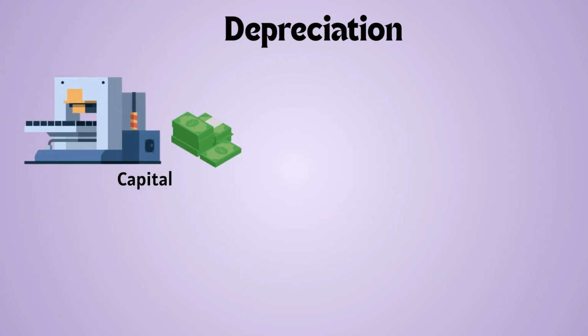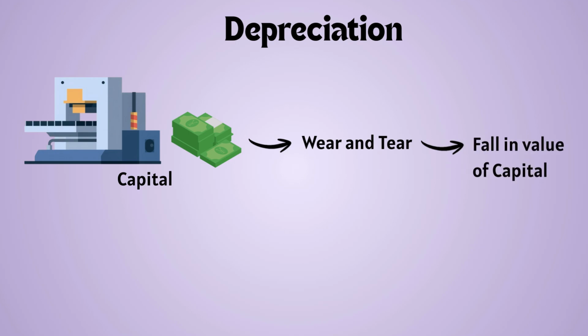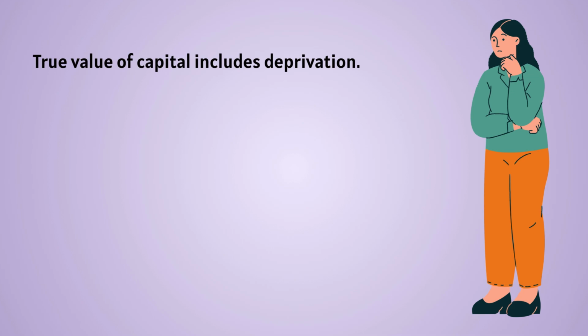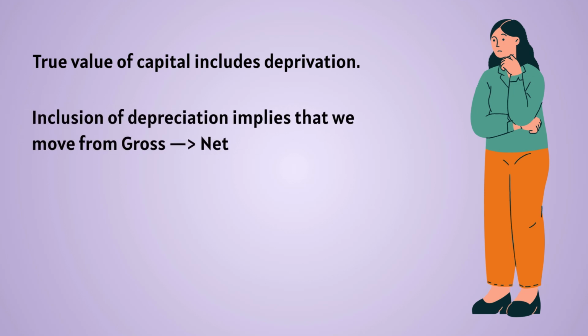What does this mean? One of the factors of production which is responsible for the creation of goods and services was capital. And capital such as tools and machinery undergoes wear and tear after each use. Thus, there is a fall in their absolute value. And this fall in the absolute value of the tools and machinery is what we call depreciation. Therefore, to measure the true value of capital, it is important that we subtract the value of depreciation from it. And when we do that, we move from gross to net.